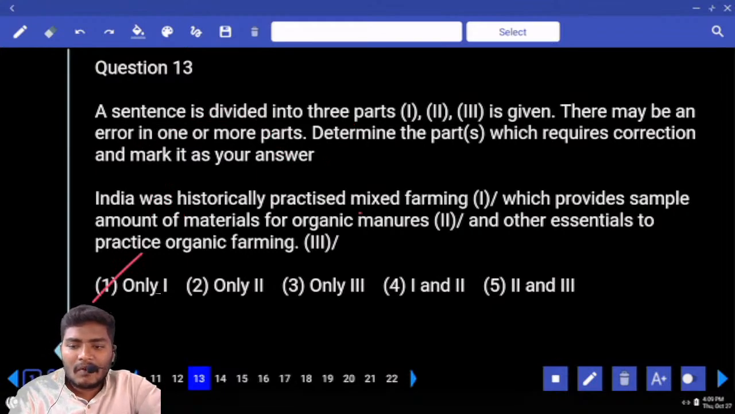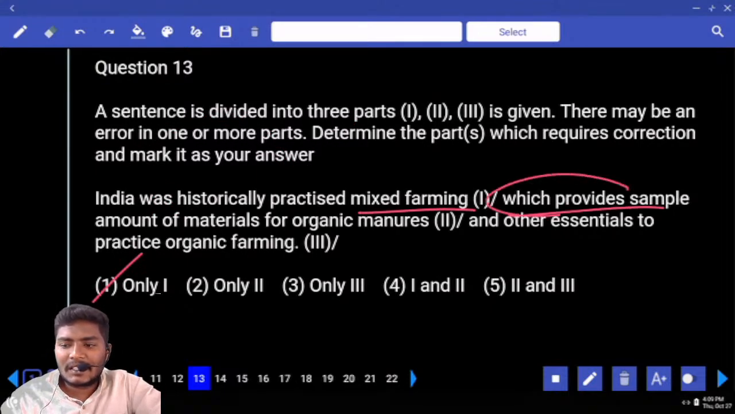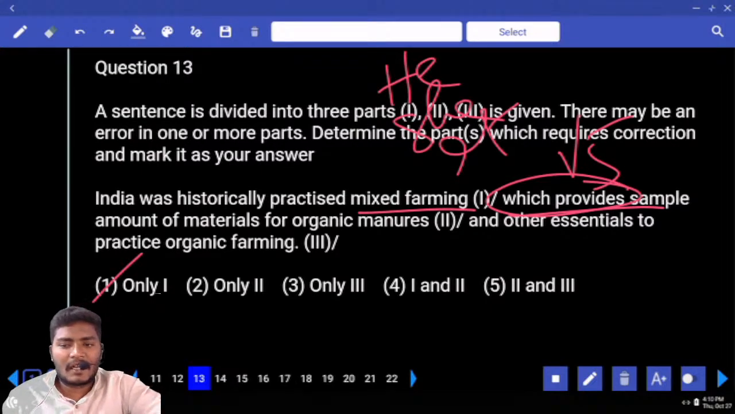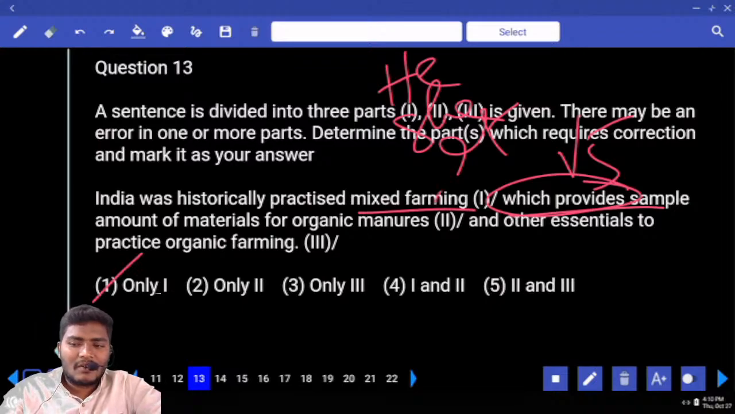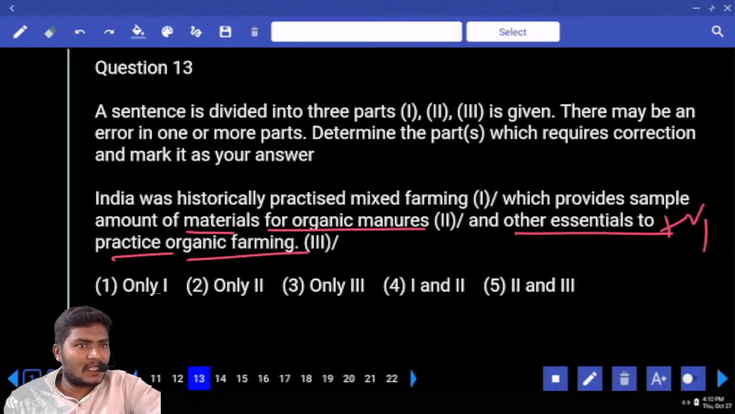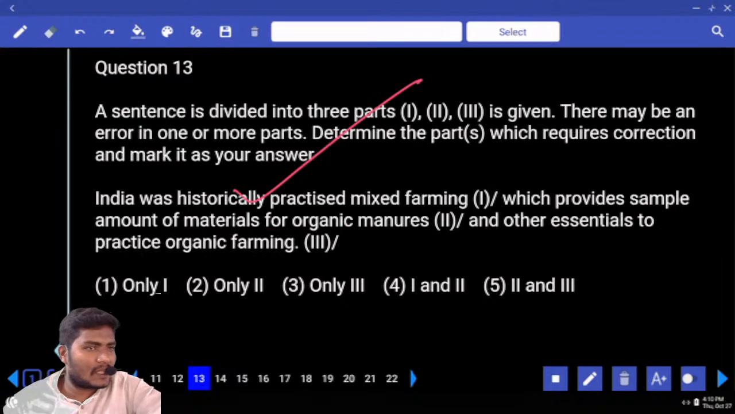Any other error? Farming which provides. Provides is what here? V5. Now it must be connected with only he, she and it. Tell me your noun for that. India historically practiced mixed farming which provides. India provides or farming provides? Farming provides ample amount of materials. Look at this phrase, amount of. This is also followed by only a plural noun. Amount of materials for organic manures and other essentials to practice organic farming. Is that clear, all the remaining sentence? So the only error comes with the first case.